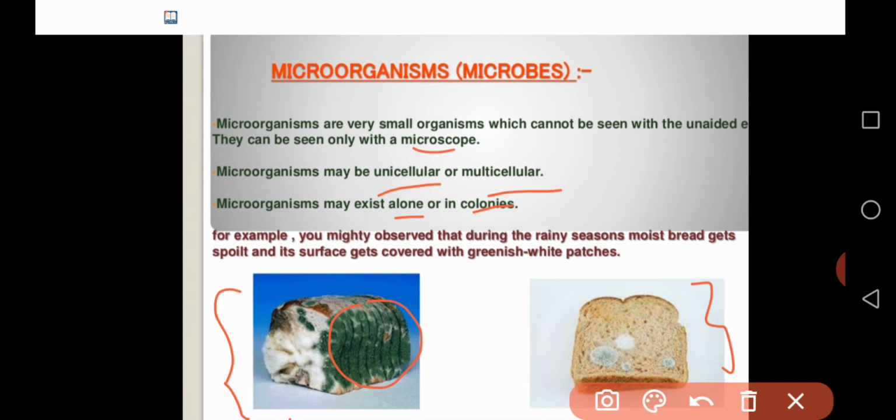You might have observed that during the rainy season, moist bread gets spoiled, and its surface gets covered with greenish white patches. These greenish white patches are microorganisms, growing where moisture is present. Those microorganisms take part in spoiling the food.